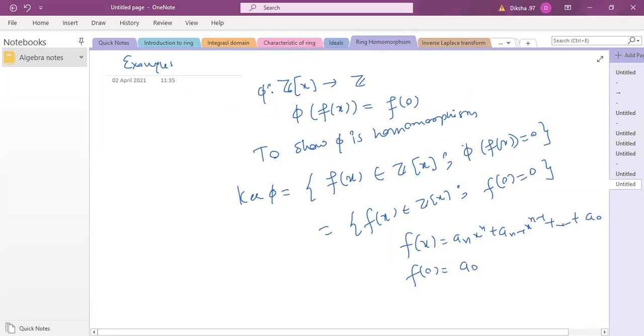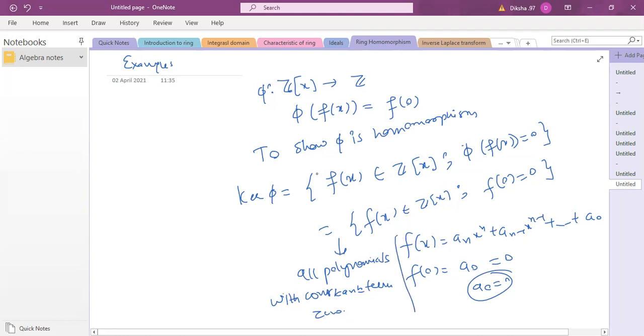So f(0) is 0 means a_0 is 0, means it contains all those polynomials with constant term 0. Is that clear? We just connected f(0) equals 0 with the constant term.